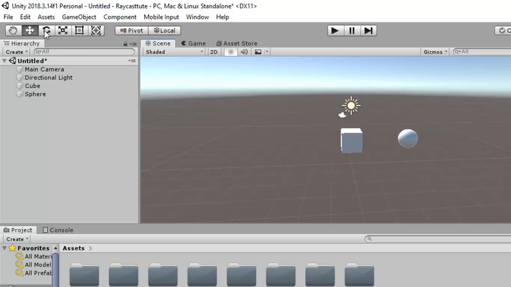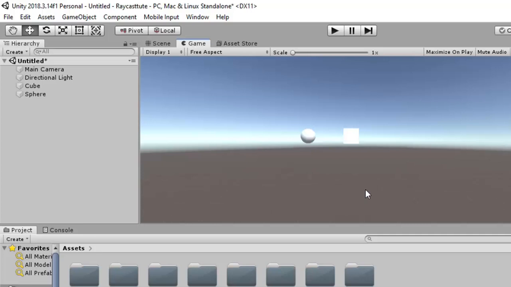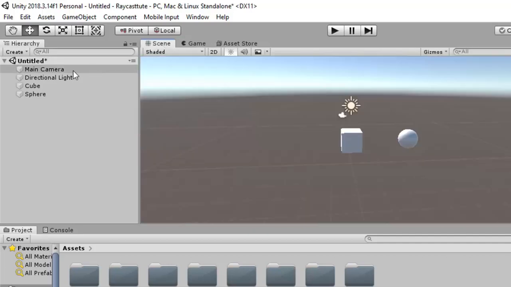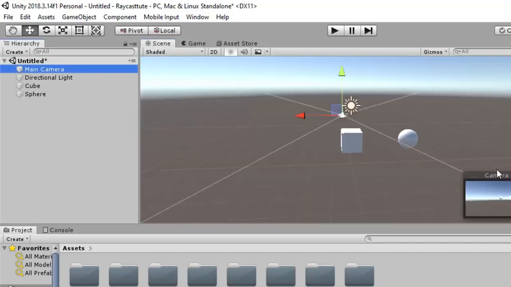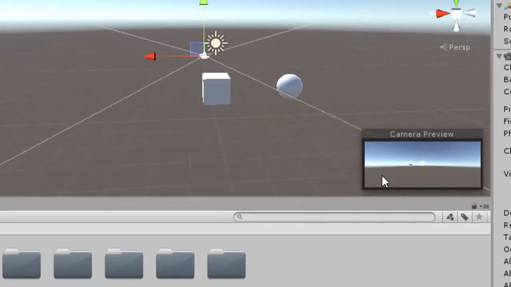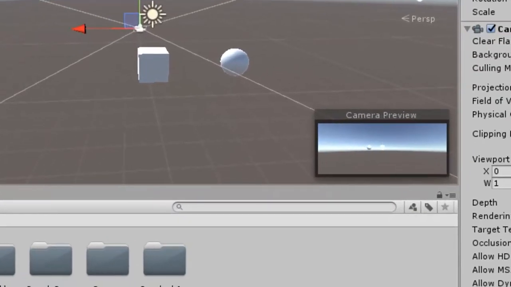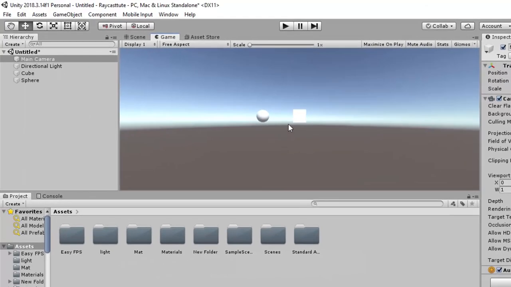Now the next one is game panel. Here you can see that this is the camera view. Whenever you play your game, this scene will be visible. If I click on camera, you can see here the camera preview. Camera preview is nothing but game preview. Whenever you run your game, this scene you will see in your game.